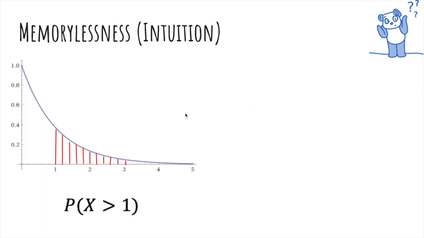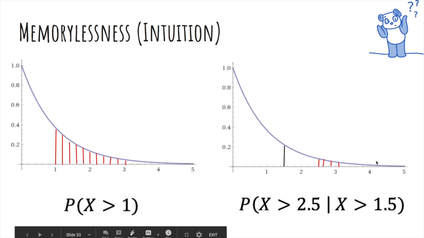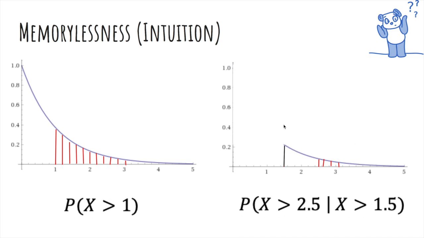So here's a picture. Here's the probability X is greater than 1 for an exponential random variable. So it's the area to the right of 1 of the PDF. Here is the probability X is greater than 2.5, given that X is greater than 1.5. So it's only out of this area to the right of 1.5. If you hide this curve here, you'll see that the ratio of this area to this area is the same as the probability X is greater than 1. You can see this is a shrunken version of this. And this is the picture of memorylessness.